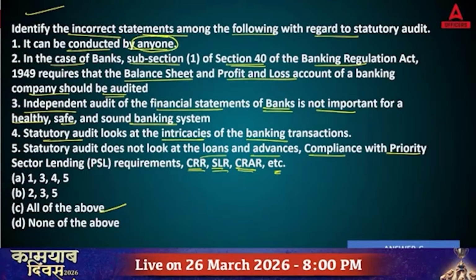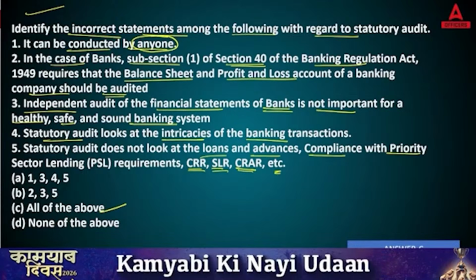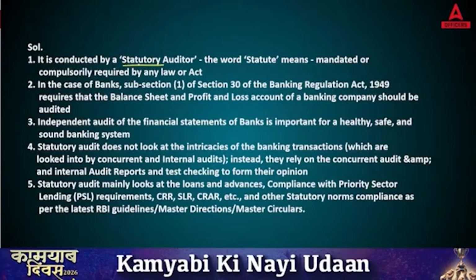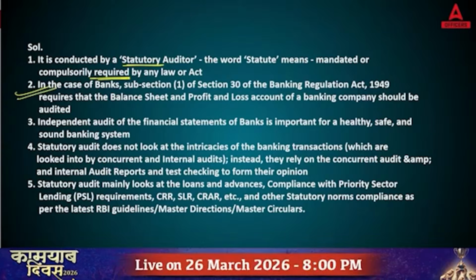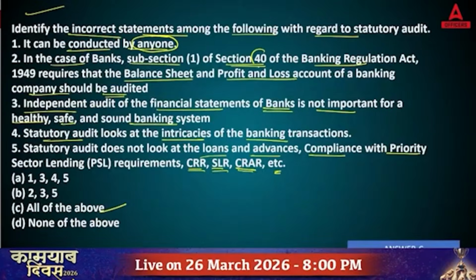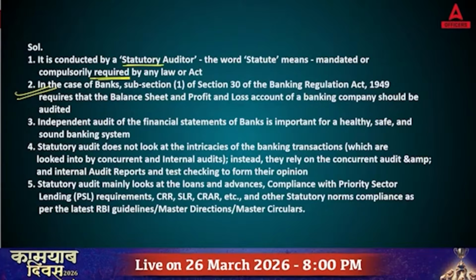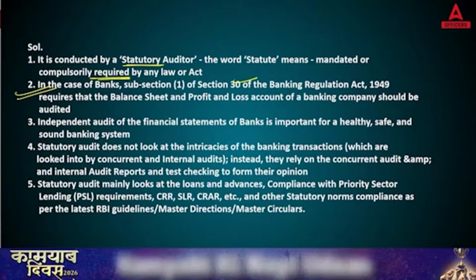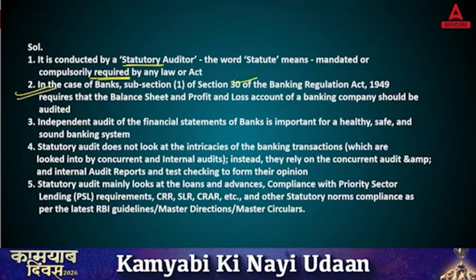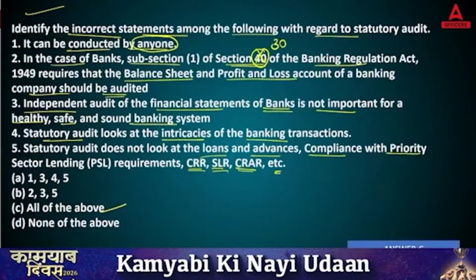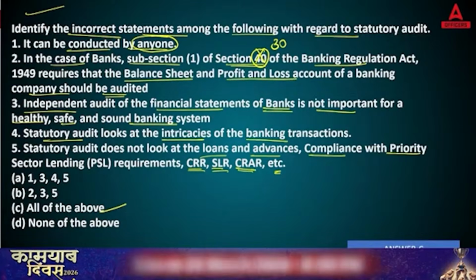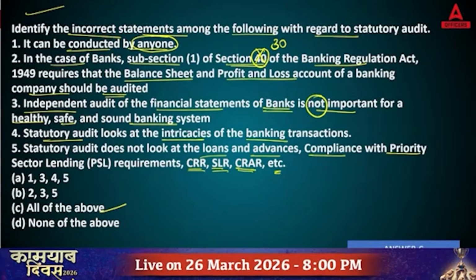This audit cannot be done by anyone. We have some limits, some guidelines, like who can do this audit, given by law. Then when we say section 40, that is wrong. It is given under section 30, that your bank should conduct audit on the balance sheet and your P&L. Third, they are saying independent audit is not important for a healthy, safe, sound system. Then anyone can do fraud. So this is again wrong.